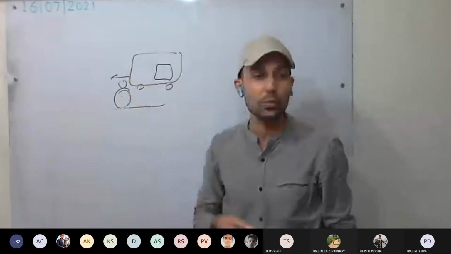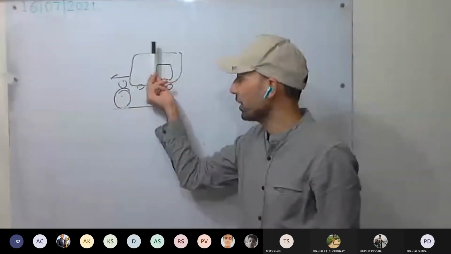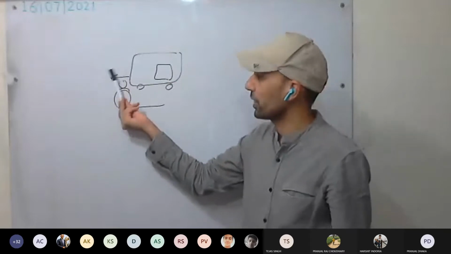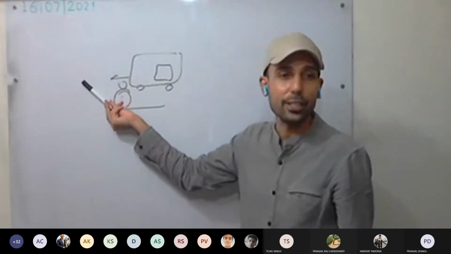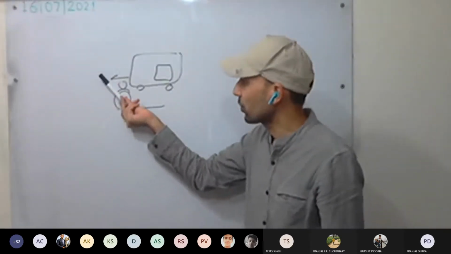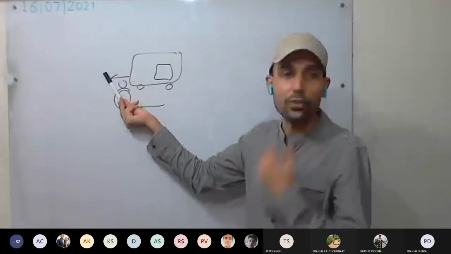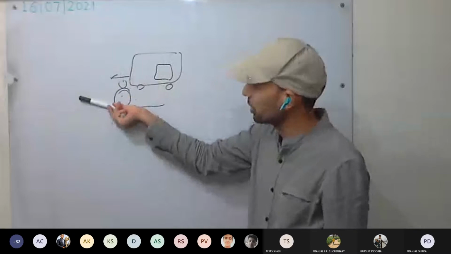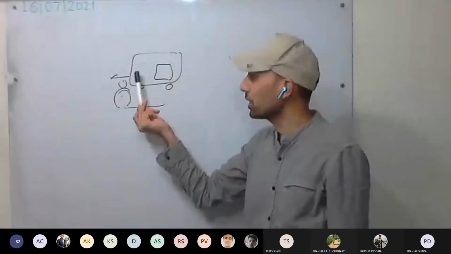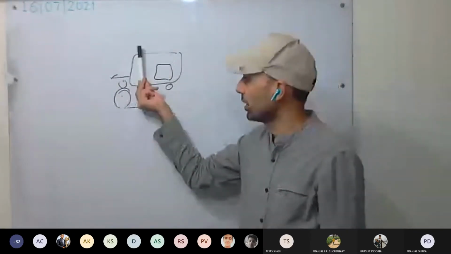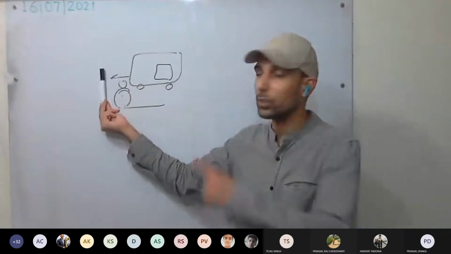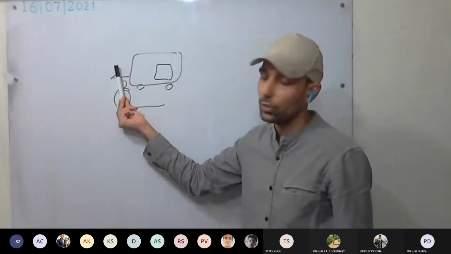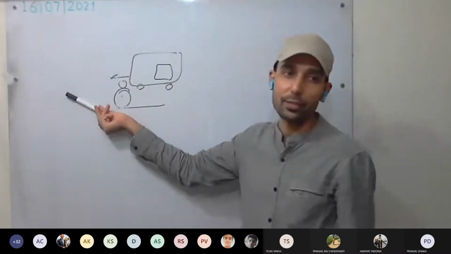For example, if the train is moving very, very fast, even if you jump, you won't be able to run with that speed. You will fall forward. But if you are running, you will fall a little bit less forward, or you will hit the ground with a little bit less force. If you don't run, you will hit with much more force. So mainly it will depend on the speed of the train. If it is much, much more, even if you jump and run, you won't be able to attain the same speed that you had before touching the ground. So you are going to feel force forward and you may fall.